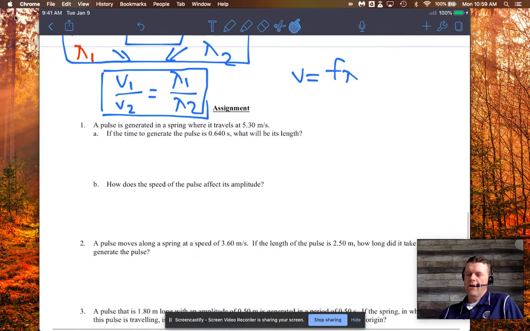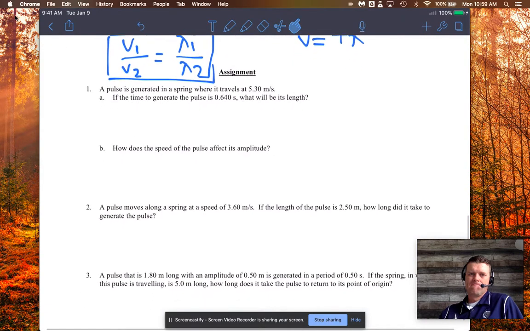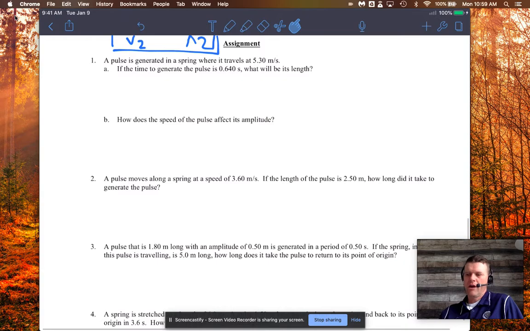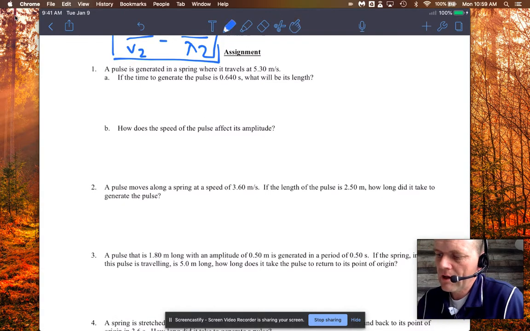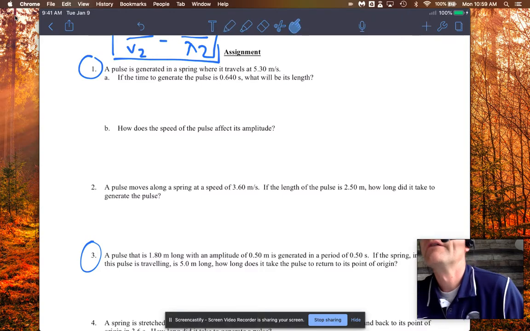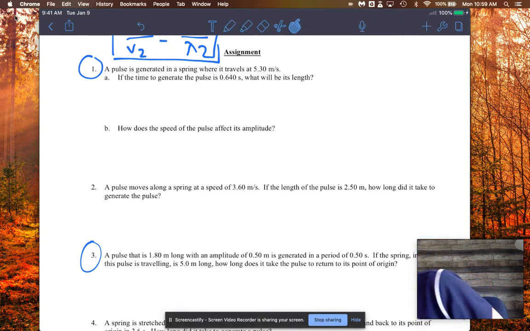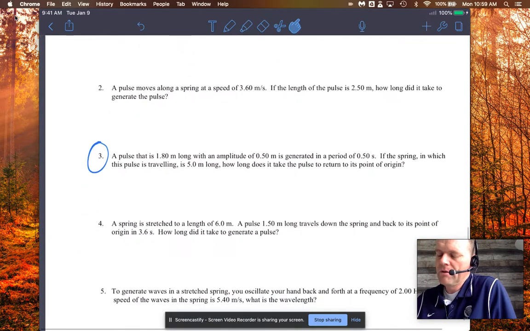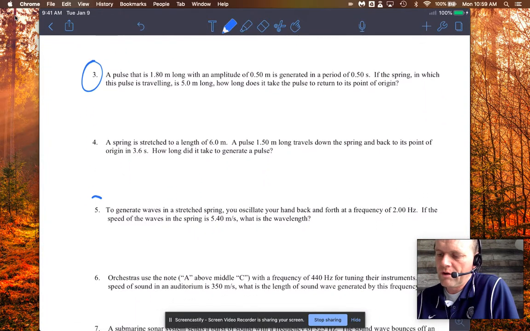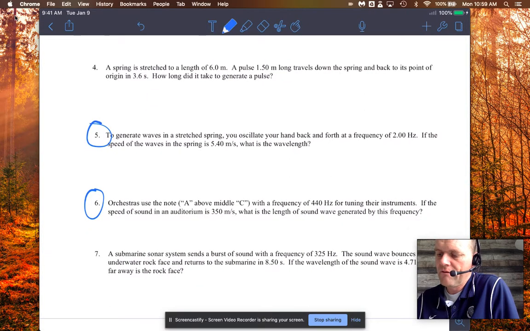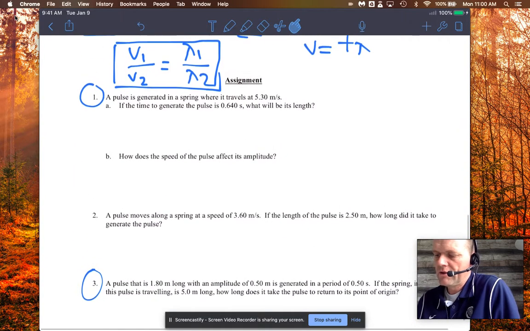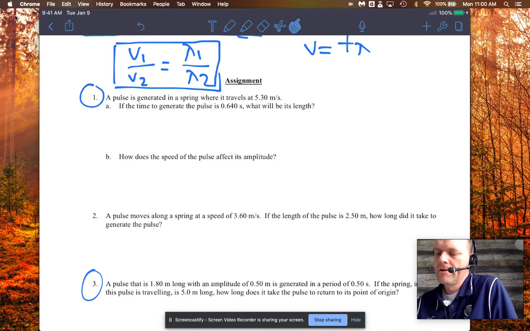Just be prepared, though, if you have a pulse. Actually, I'll maybe do number 1. I'd like you to do number 1 and 3. And yeah, I think just 5, 6, and 7 for now. I'm going to post the answers to all of them, though, in case you wanted to try the remaining ones. But I think these give you a good snapshot of the math you would need to handle these questions. Okay, so I'll do number 1 with you, and then I'll just post the rest of it.